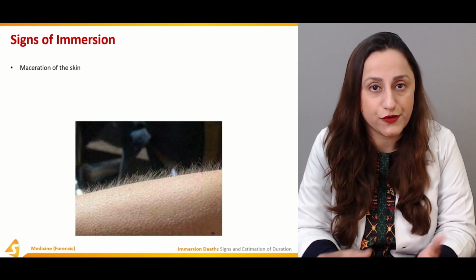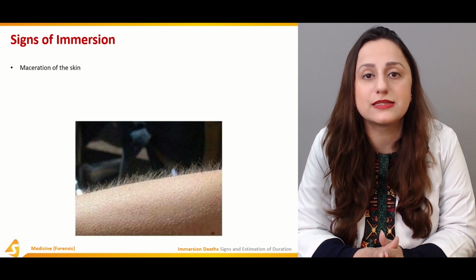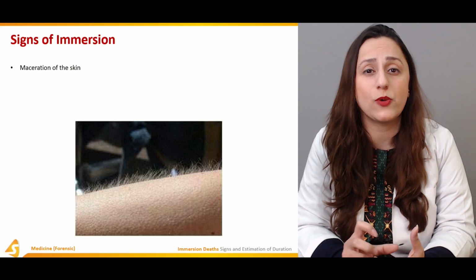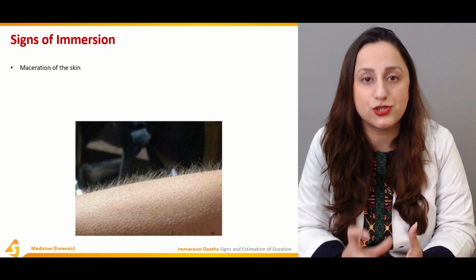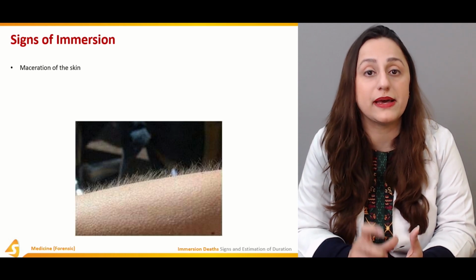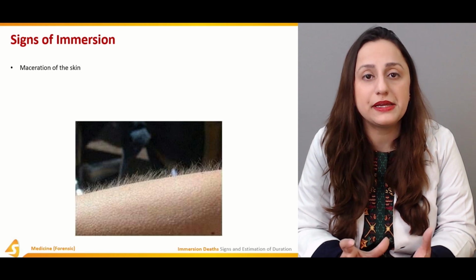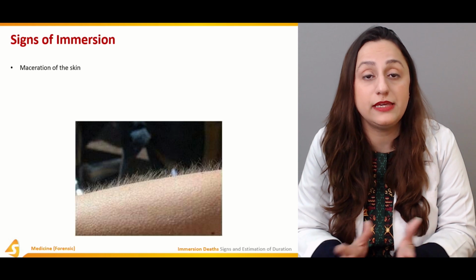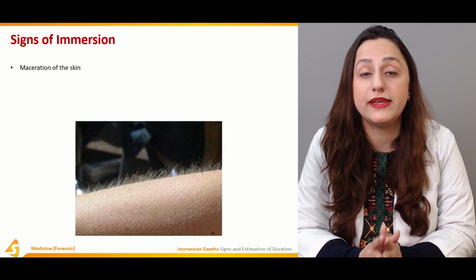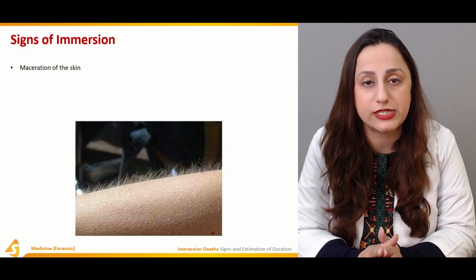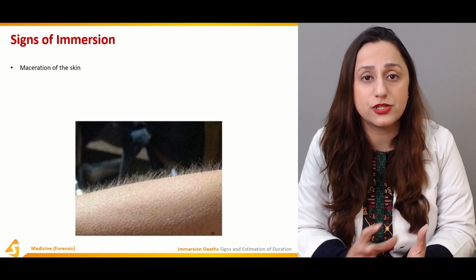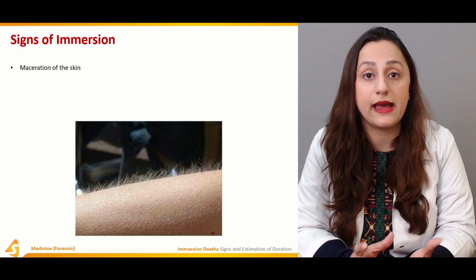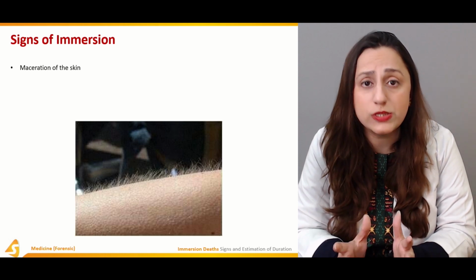It's the maceration of skin. Maceration is basically thickening. The skin becomes quite thick, leathery and whitish in appearance, and this is called maceration of skin. It's nature's way to preserve the body. The sites involved are the palms and the soles specifically.